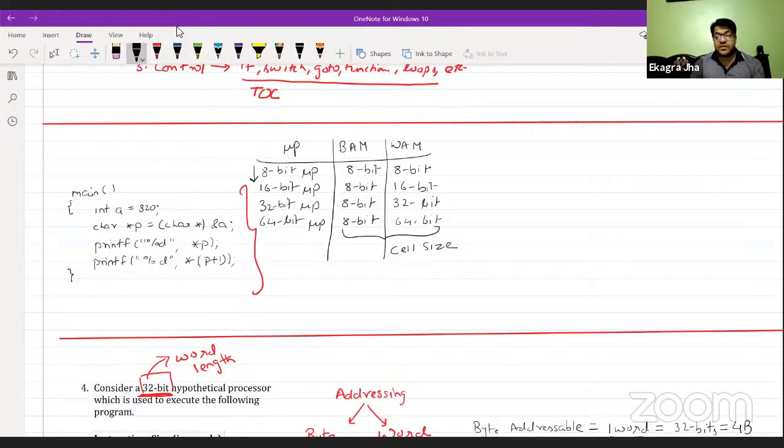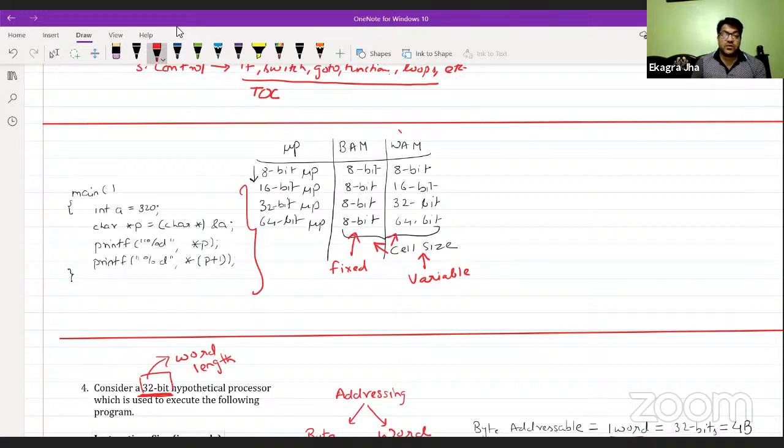If the processor configuration changes, the cell size changes. So BAM is fixed length, and WAM is variable length, or you can say uniform or non-uniform. So cell size varies based on what type of addressing you are using.